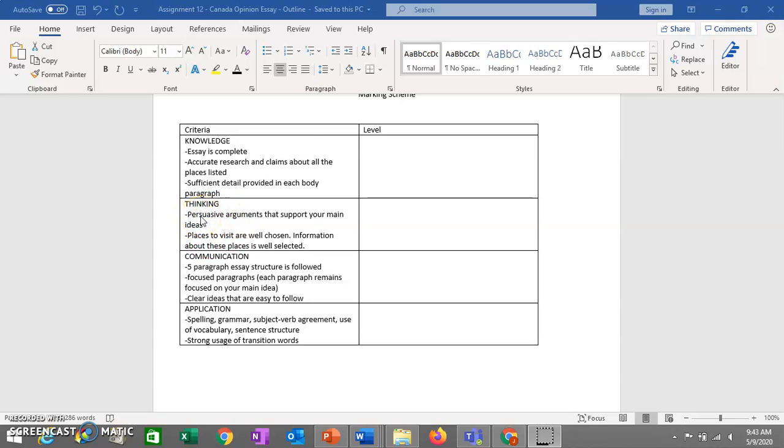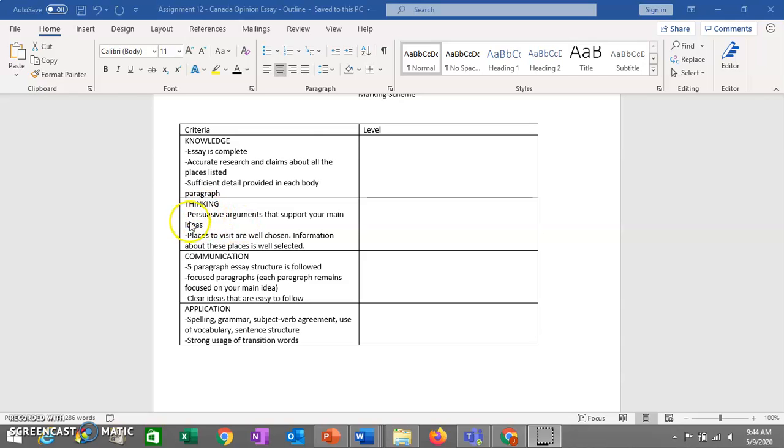For example, there are places in Ontario that you might be familiar with, like the Tim Hortons down the street from Applewood Heights. You might go there for lunch sometimes, and it might be good to get a coffee there, but is somebody going to come all the way to Ontario to visit there? Probably not. It's accurate: yes, that place exists, and you can drink coffee or eat donuts there, but it's not going to be that persuasive to somebody outside of the province to come here just for that.